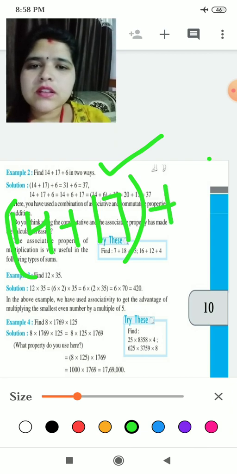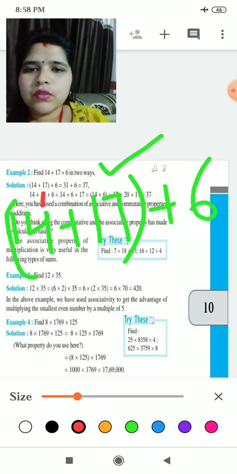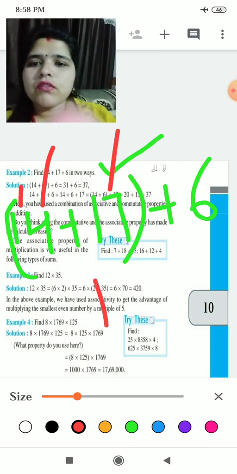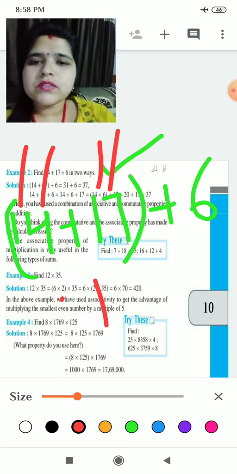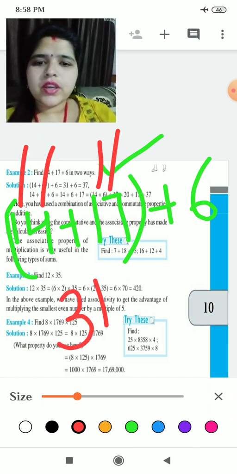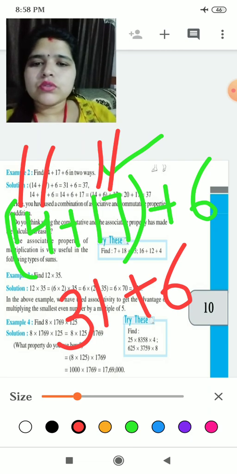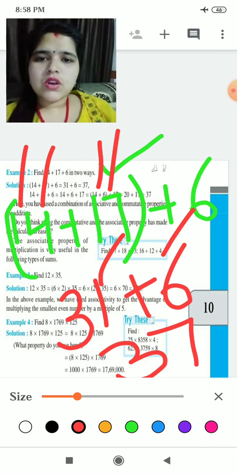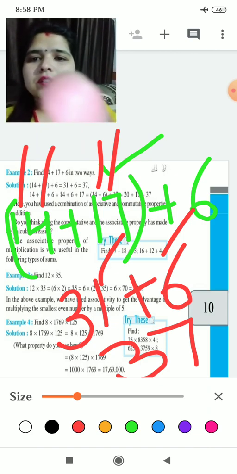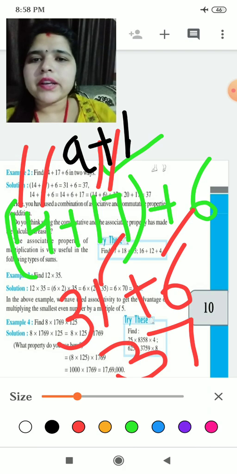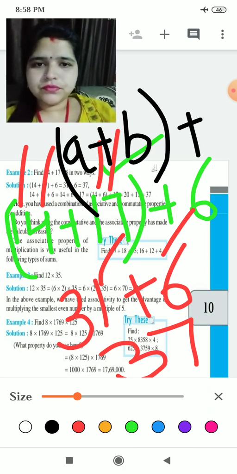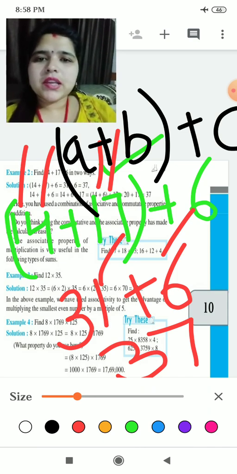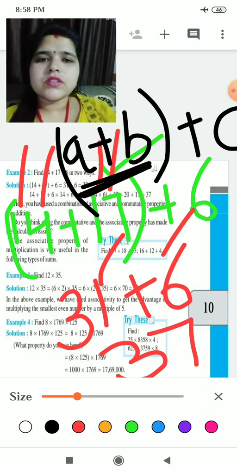plus 6. Okay, now add 4 plus 7 is 11. We will write 1 here, 1 will be carry. 1 plus 1 will be 2, 2 plus 1 will be 3. Okay, plus 6. So 6 plus 1 will be 7 and 3 will be written as it is. So this was the method, a plus b bracket close, then c. Here I have taken a bracket on a plus b. Now c is alone here.